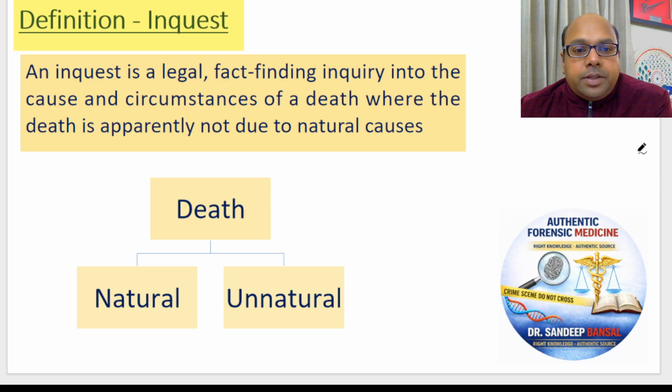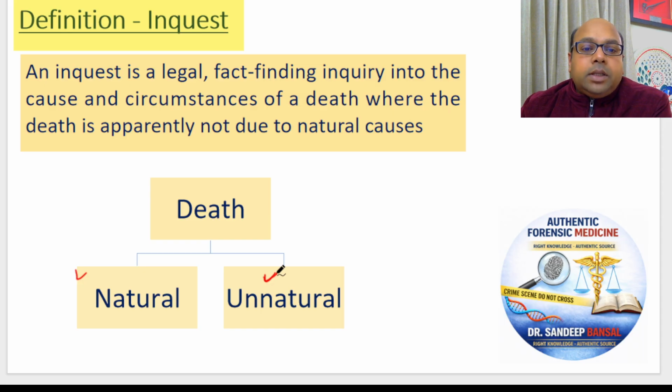So what is the definition of Inquest? Basically, whenever a death occurs which is not natural. Natural, I mean the person has not died because of some disease like cancer, or because of old age. So that is unnatural death. A death can be natural or unnatural. Natural means dying due to old age or due to some natural disease. Other than that, every death is called unnatural death. For example, accidental death, a murder, suicide, all these are unnatural deaths.